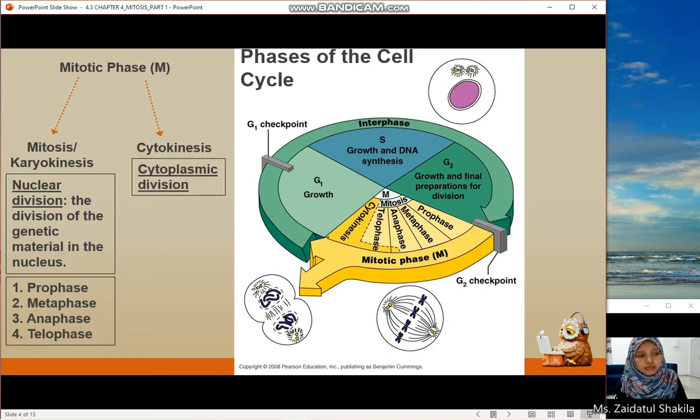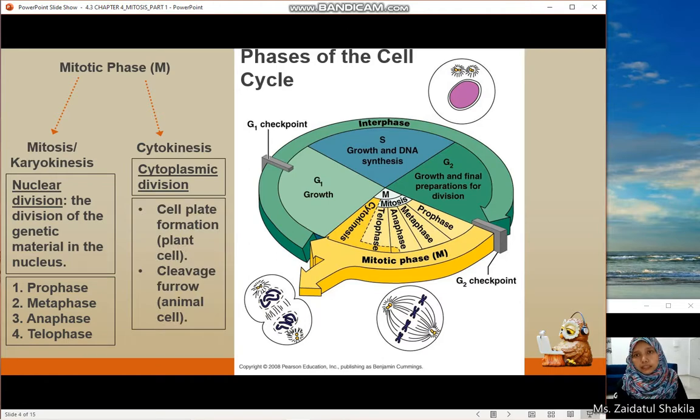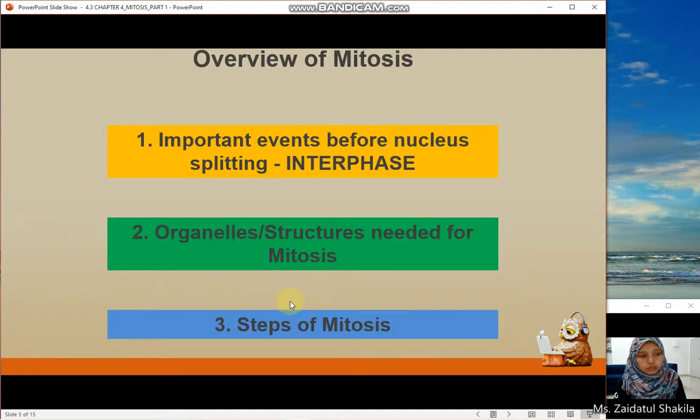While cytokinesis is the division of cytoplasm. In plant cells, there is a formation of a cell plate because a plant cell contains a cell wall, and in animal cells, there is a formation of a cleavage furrow. Like this diagram is the animal cell. In this video, we will be focusing on these three important events or factors in mitosis. Number one is the important events before nucleus splitting, which is the interphase. Number two is the organelles or structures needed for mitosis. And number three is the detailed steps of mitosis.